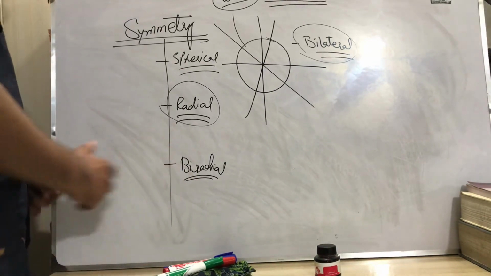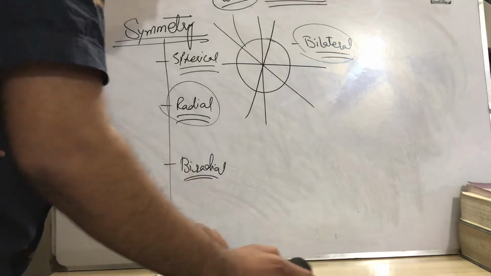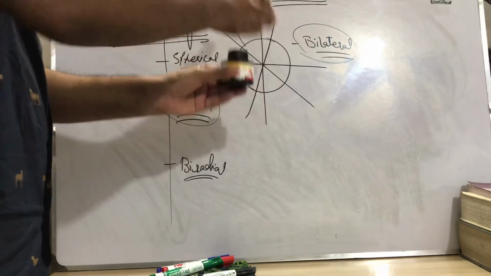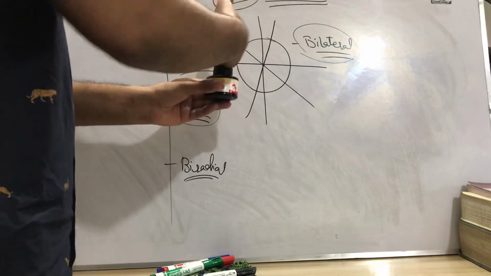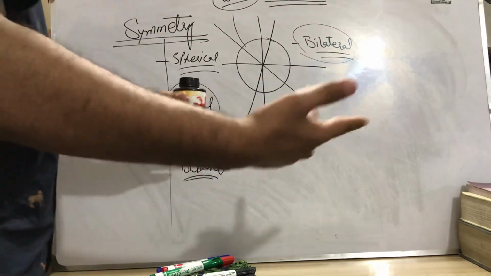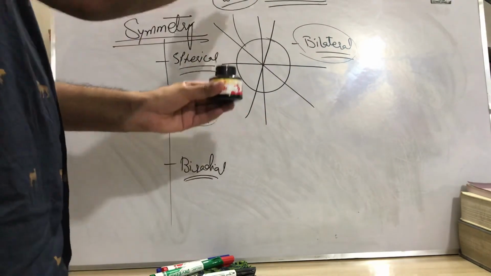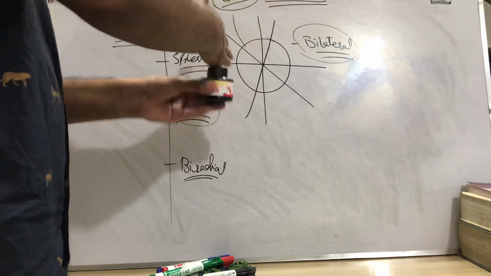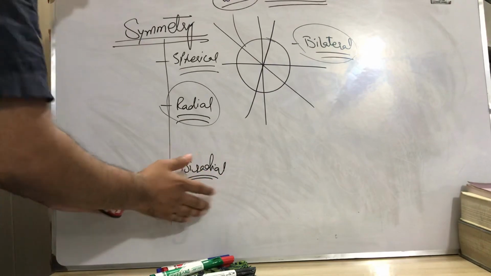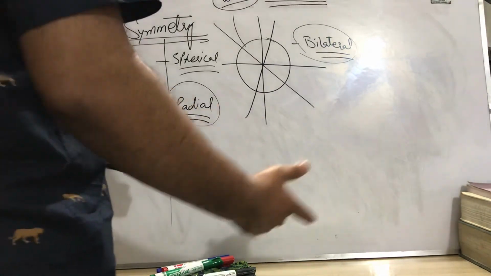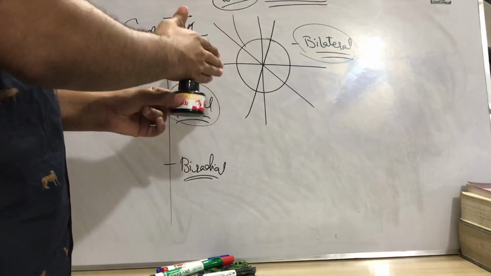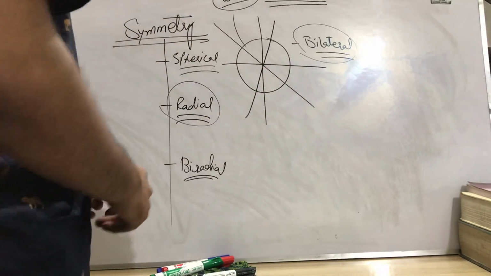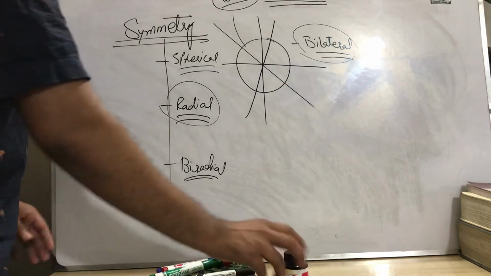Biradial, as the name shows. In biradial, like in radial symmetry, we pass the plane from top to bottom, but in biradial only one or two planes can pass, like this or this, not the case of 360 degrees. In biradial symmetry only one or two planes can pass from top to bottom through its center and divide the organism into two equal halves. This is biradial symmetry.